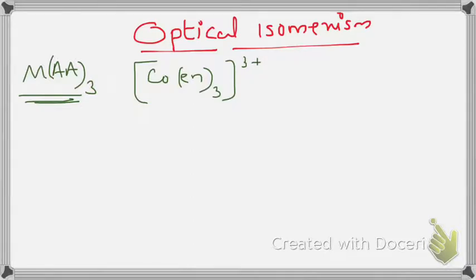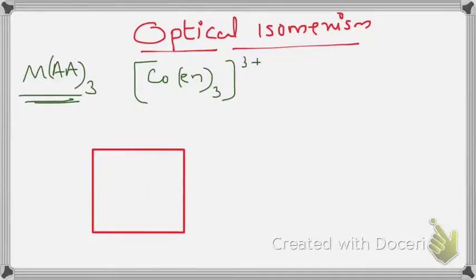In organic chemistry, for exhibiting optical isomerism, you had one condition of chirality. But chirality cannot be checked in coordination compounds. Here there is no carbon, so there is no chirality. So you have to check whether the object and image are superimposable or not. If non-superimposable, they are optically active, otherwise inactive. MAA thrice, you just draw it.